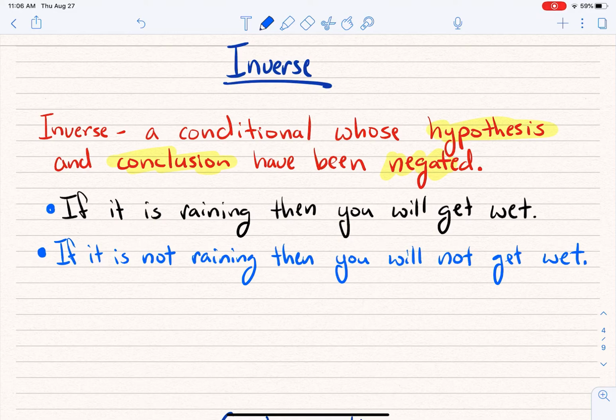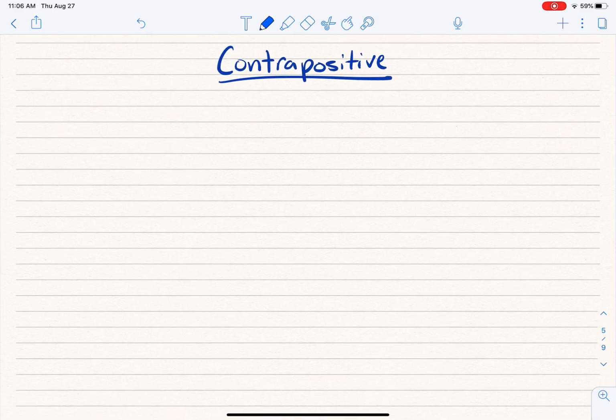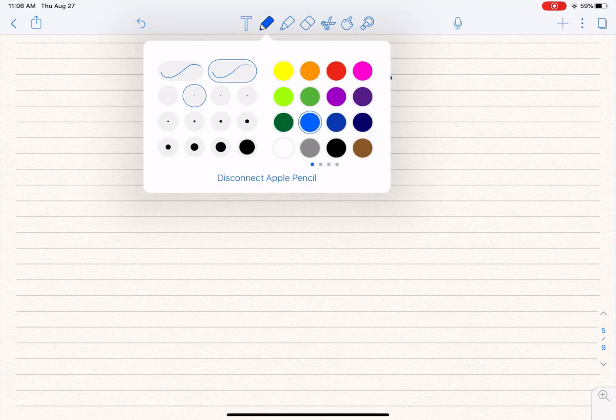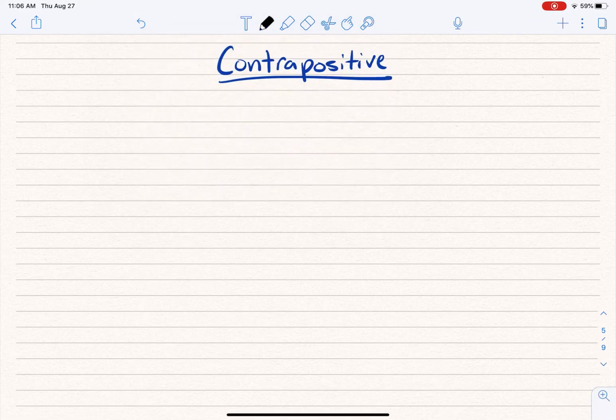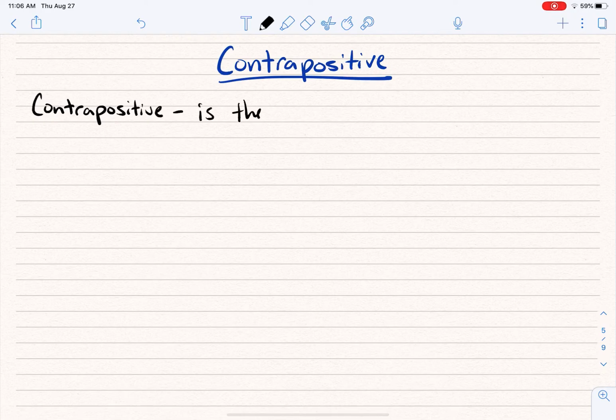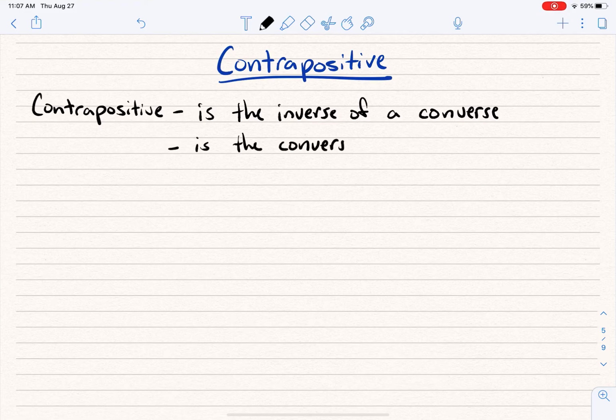What we're going to do now is look at one last thing, and those are called contrapositives. Now that's kind of a cool big word, and a contrapositive is really simple, but my definition for it sounds incredibly confusing. A contrapositive is the inverse of a converse. Or you could say it is the converse of an inverse.